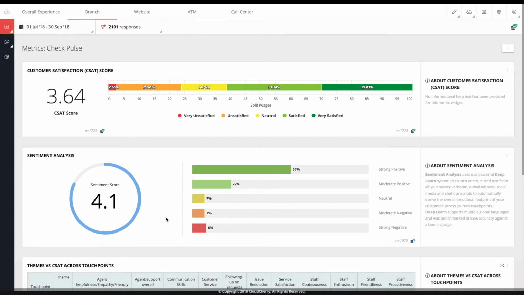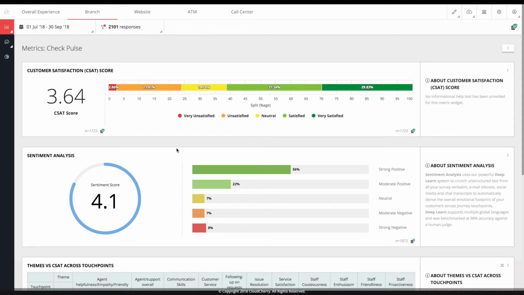This then helps you understand the overall emotional footprint of your customers across the different journey touchpoints. And it's important to then look at this in conjunction with other key CX anchor metrics such as NPS, CSAT, or CES. So in this example, you could see the overall sentiment score of 4.1 on a scale of 0 to 5, as well as the splits of customers who have rated you strong positive, moderate neutral, moderate negative, or strong negative, as derived from an open feedback question that has been asked to them.